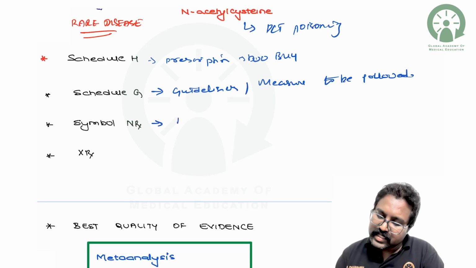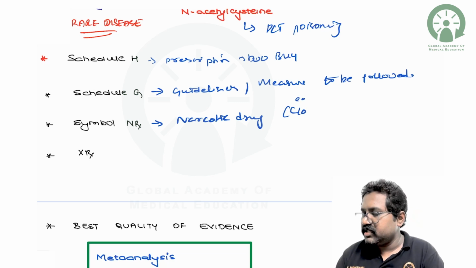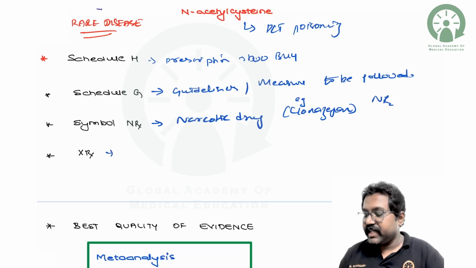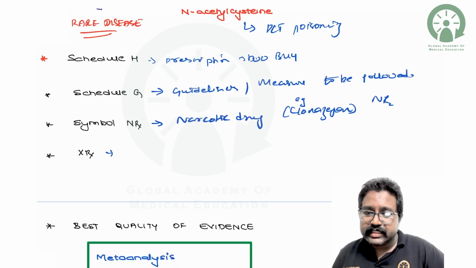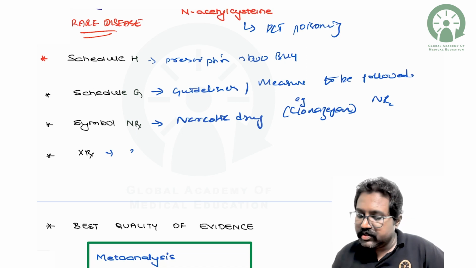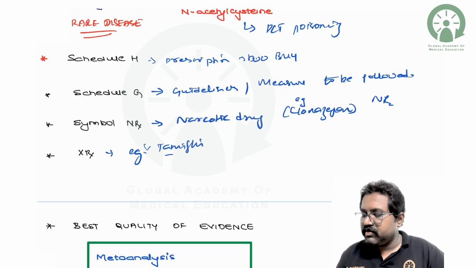And the symbol NRX stands for narcotic drugs. Whenever you prescribe narcotic drugs, an example being clonazepam, you'll write it as NRX. XRX means there is no significant importance, and they are not used generally. They're used for drugs like Tamiflu, that is oseltamivir, etc.